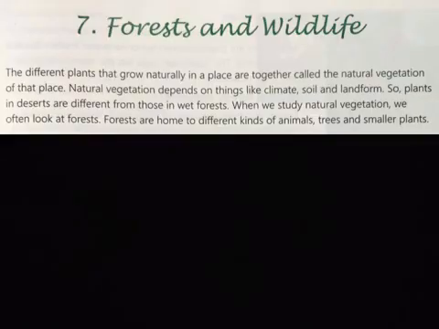The different plants that grow naturally in a place are together called the natural vegetation of that place. Natural vegetation depends on things like climate, soil, and landform. So, plants in deserts are different from those in wet forests. When we study natural vegetation, we often look at forests. Forests are home to different kinds of animals, trees, and smaller plants.